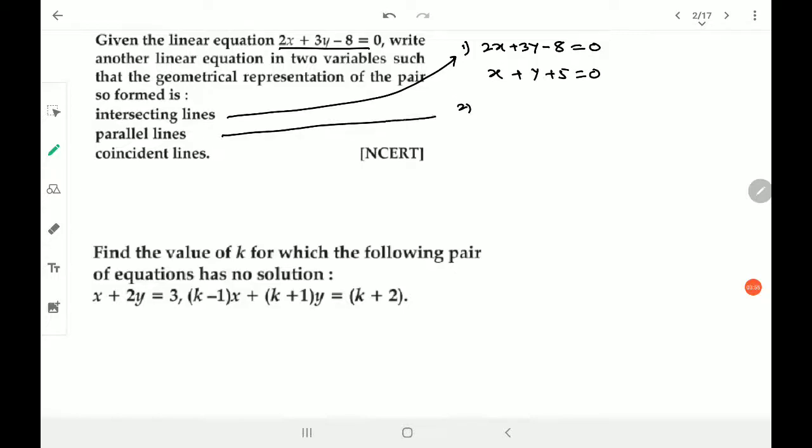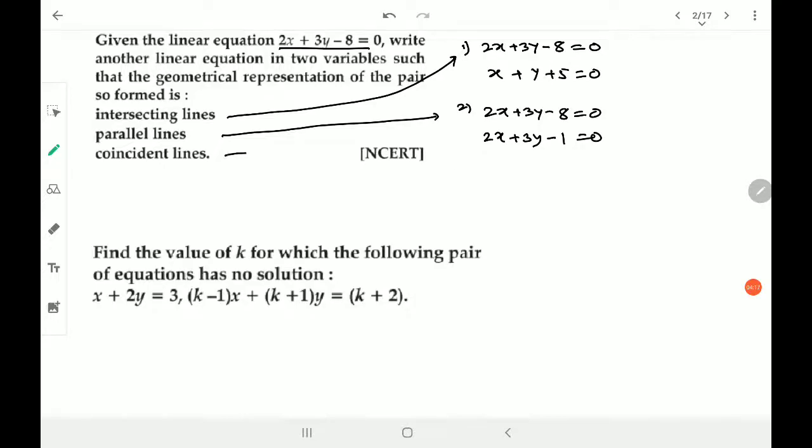Second one, for parallel lines, we need an equation for 2x plus 3y minus 8 equals 0. Parallel lines mean A1 upon A2 is equal to B1 upon B2, that means 2x plus 3y, but not equal to C1 upon C2. That means minus 1 equals 0. So anything I have taken should not have the same ratio for C.